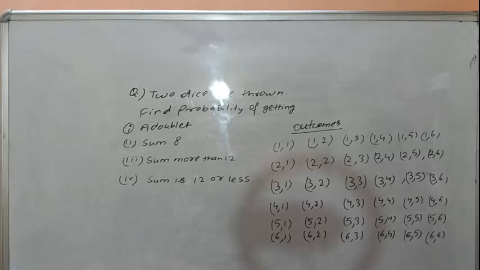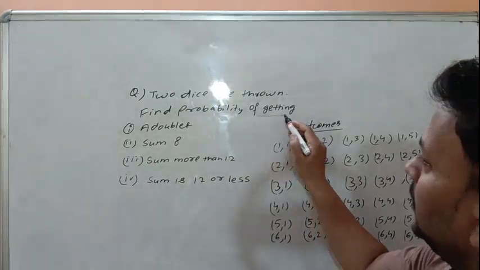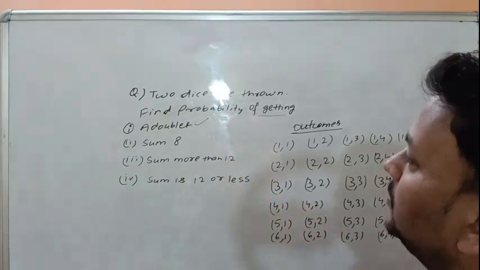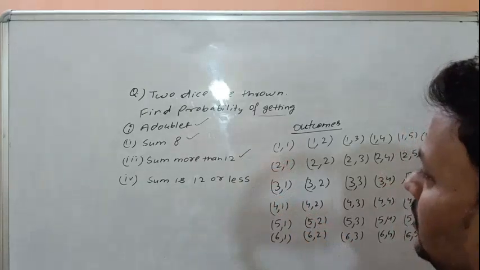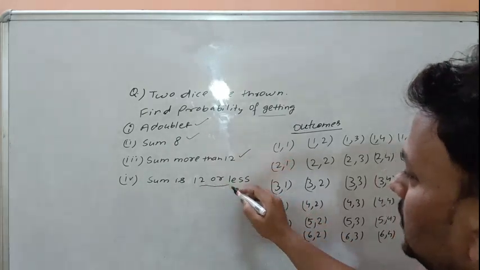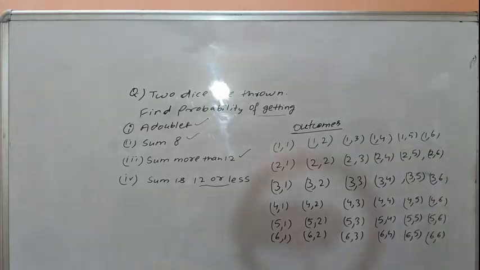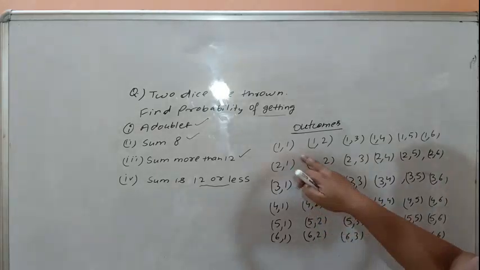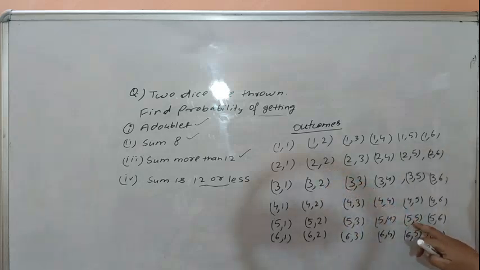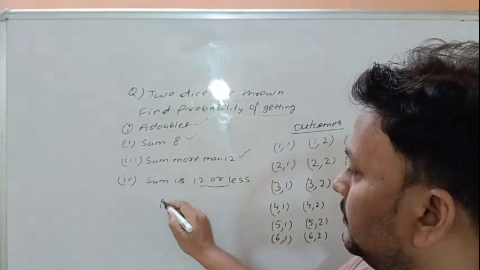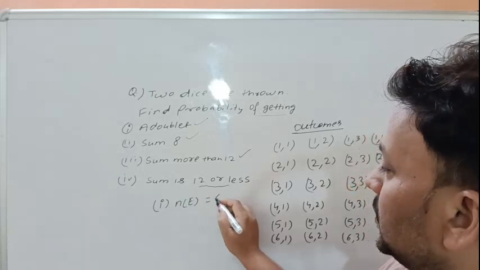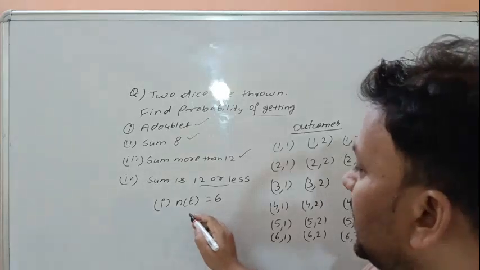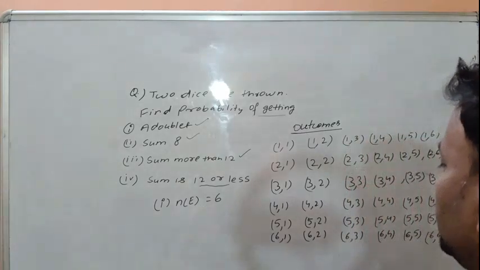Two dice are thrown. Find the probability of getting a doublet, sum is 8, sum is more than 12, sum is 12 or less. What is the doublet? The doublet is 1 1, 2 2, 3 3, 4 4, 5 5 and 6 6. The number of events is 6. The number of sample space is 36.